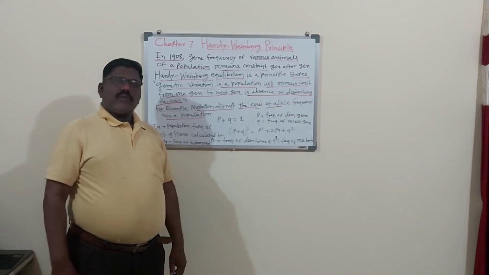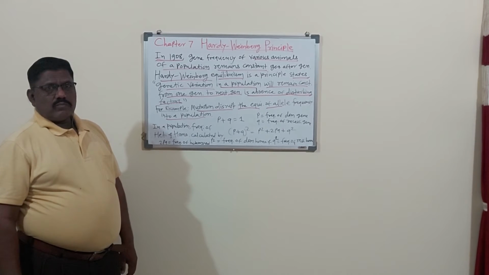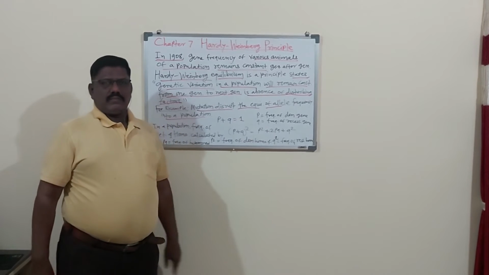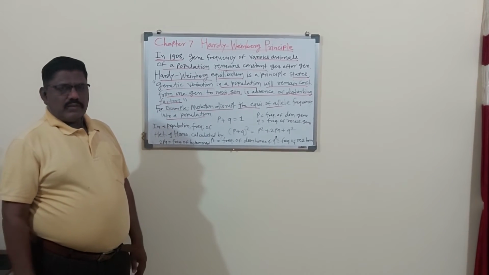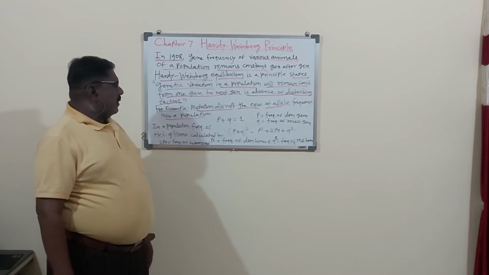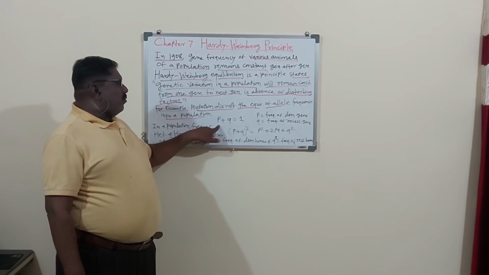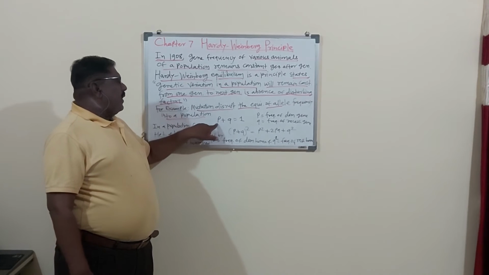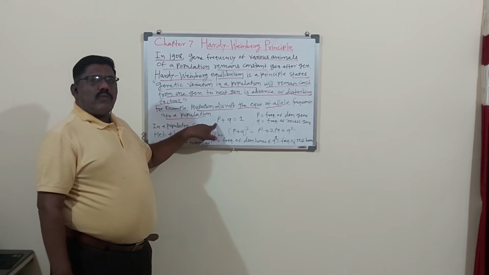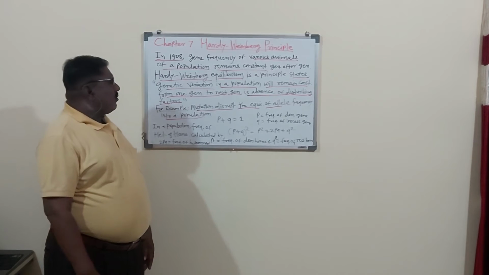So what is the formula? P plus Q is equal to 1. This is the formula of the equilibrium of the law of Hardy-Weinberg. By putting the value of P, we can calculate Q, and by putting the value of Q, we can calculate P. That is the equilibrium.